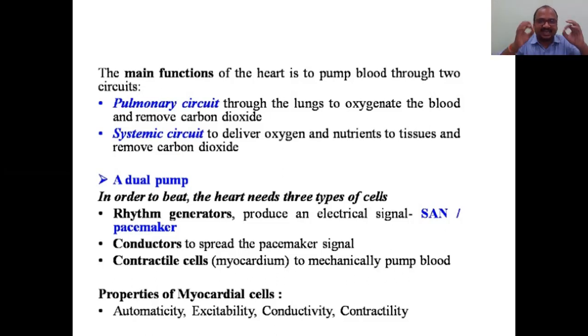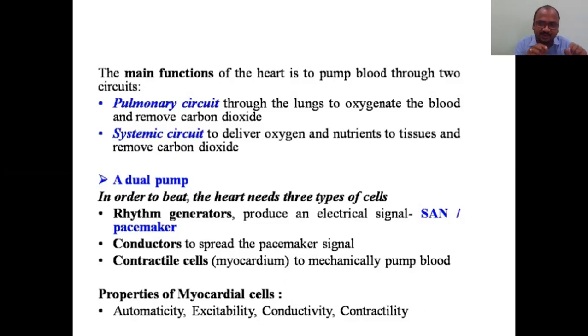They generate the rhythm. See the name, rhythm, just like a harmony, one systematic manner. SA node. I have already told you it is mainly responsible for being the pacemaker. Keep in your mind, a pacemaker is artificial, which is prepared in the laboratory. It is just like a laboratory device.